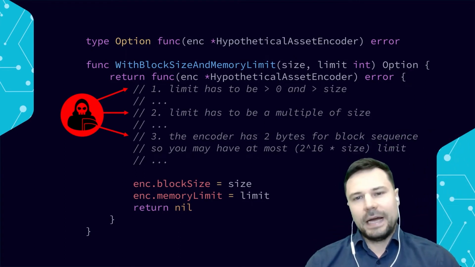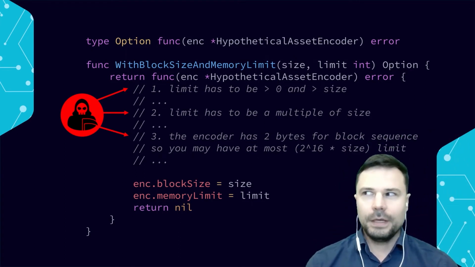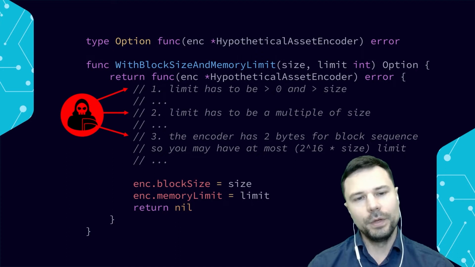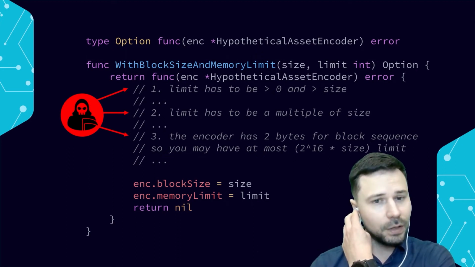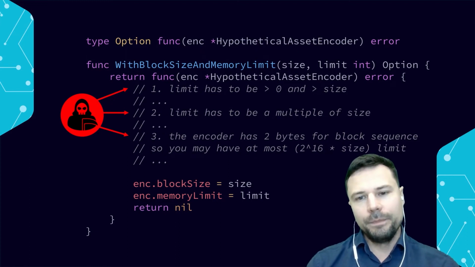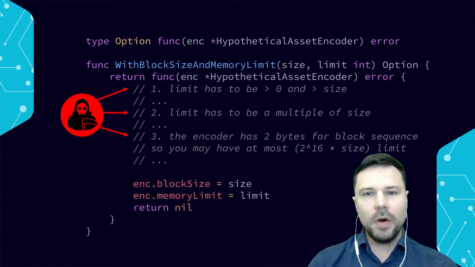Let's say it's for an IoT device. It will be kind of something simple, not too sophisticated, but who knows. So we're writing it, and we're going to write an option called with block size and memory limit, and we're putting size and limit in the same option.